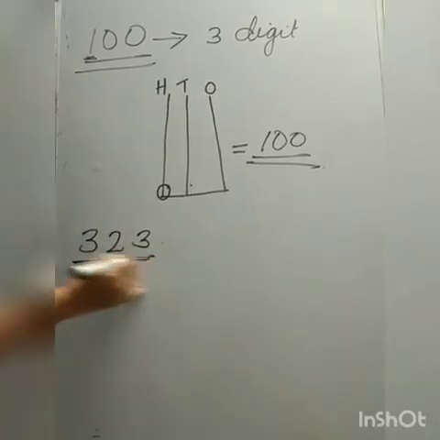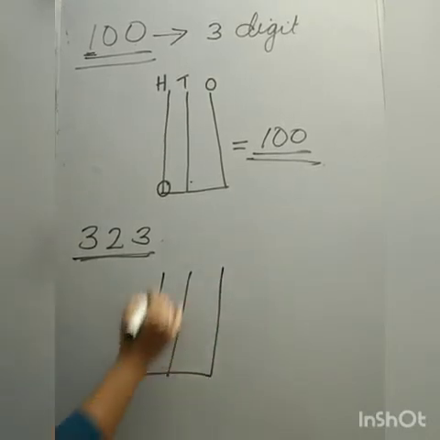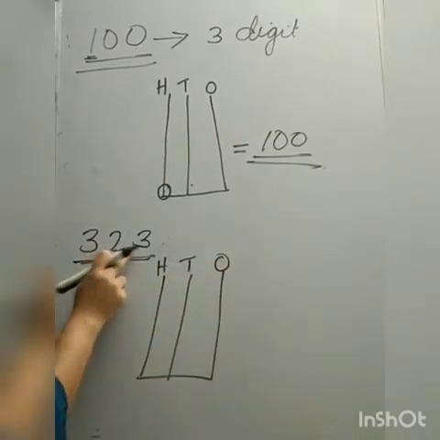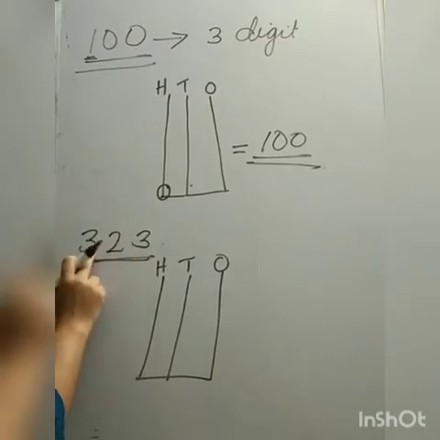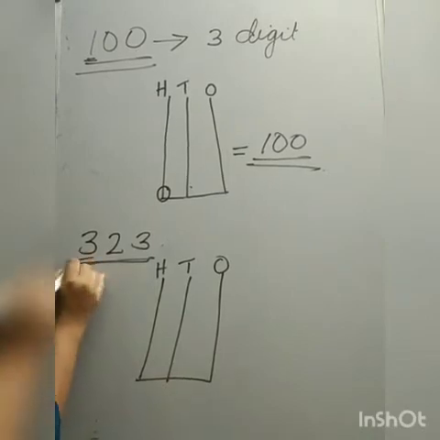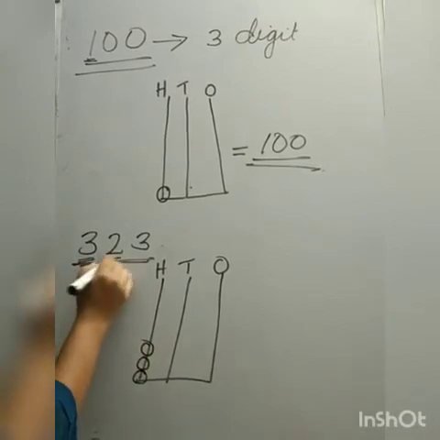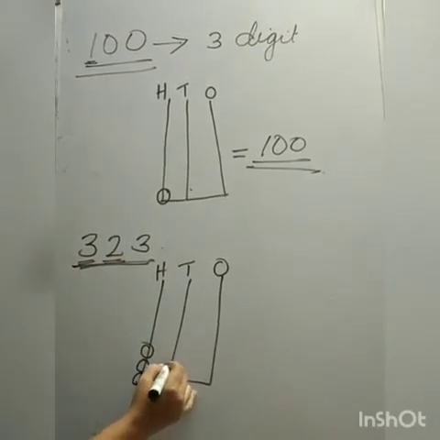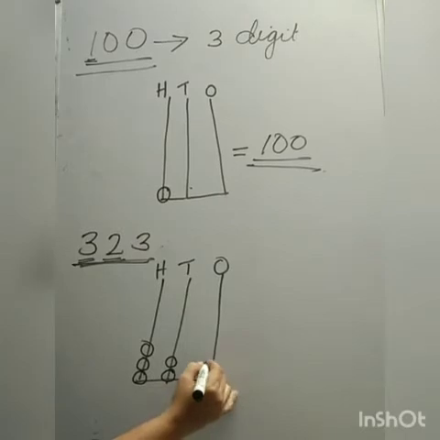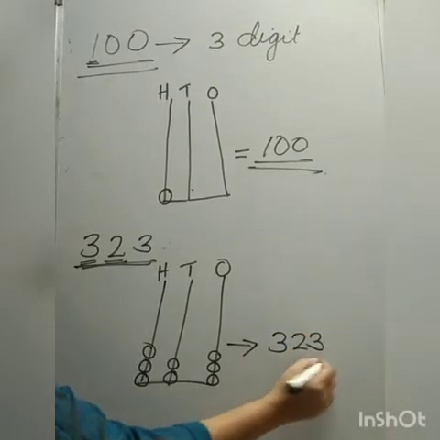323. 3 spikes: hundreds, tens, ones. 3 digits are there: 3, 2, 3. So we have to draw 3 spikes. And in hundreds place, which number? 3. In tens place, which number? 2. And in ones place, again 3 came. This abacus shows 323. Understood?